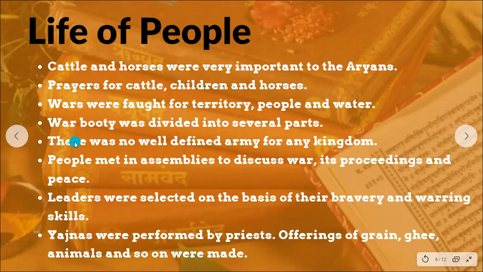And the war gains were divided into a lot of parts. Some of it was taken by the priests, some of it was given for the benefit of the tribes, not the kingdom. They weren't kingdoms at this particular point of time. A part of the war bounty was even separated for the yagyas that they had to perform, for the sacrifices that were performed.